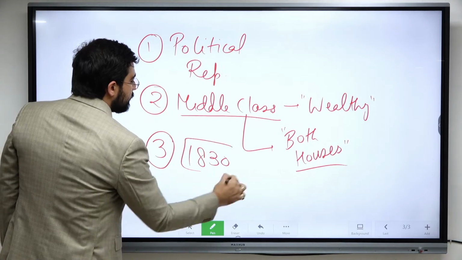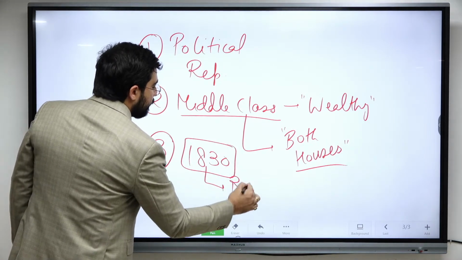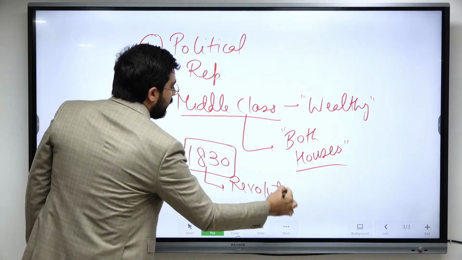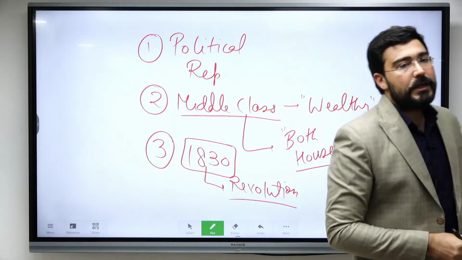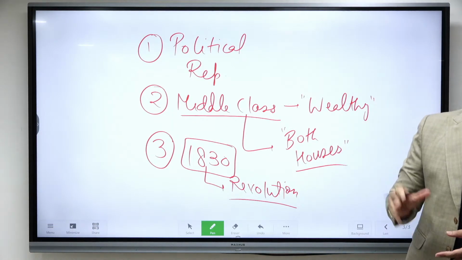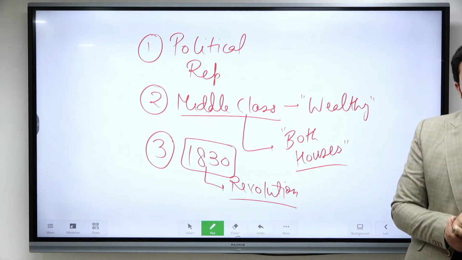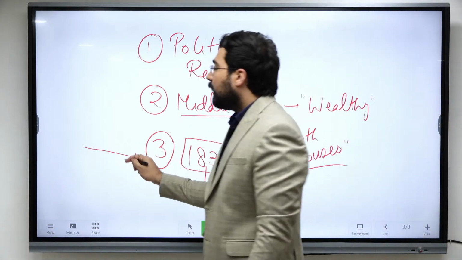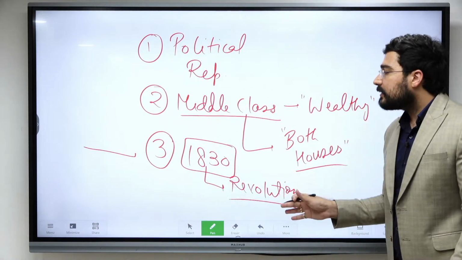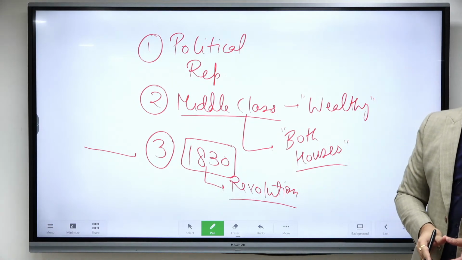1830 was the year of revolution in Europe. We had already discussed the revolution of 1830. Some changes were made in the constitution of France, and because of this, France revolted in 1830. After that, a large number of other countries also revolted at the same time.